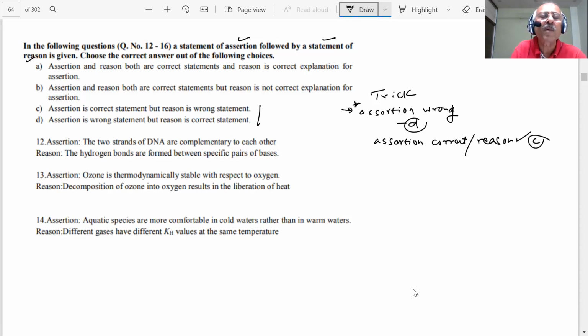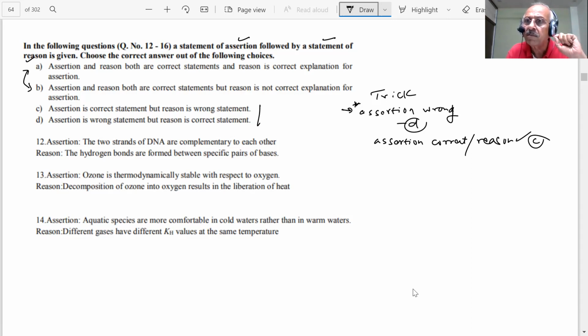The confusion is only between A and B. We have to focus more on that. There is the problem, students. The doubt factor is going to be here, at A and B. So we'll pay more attention at the A and B points.